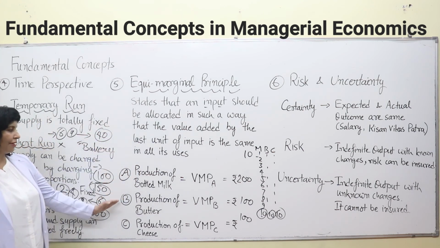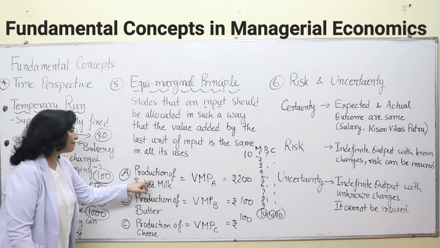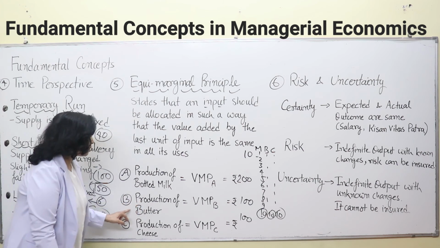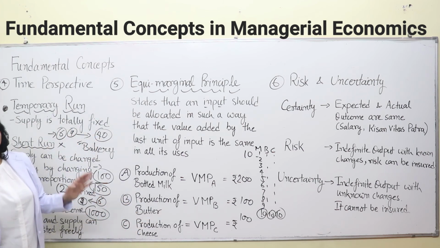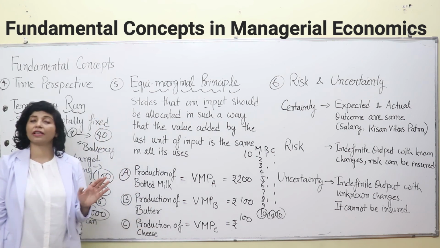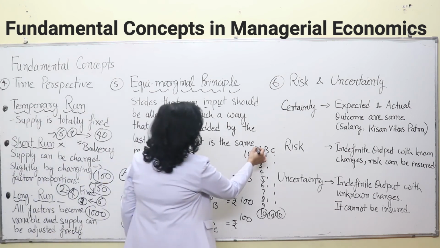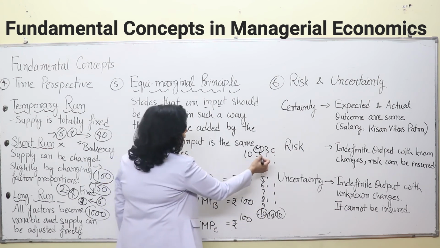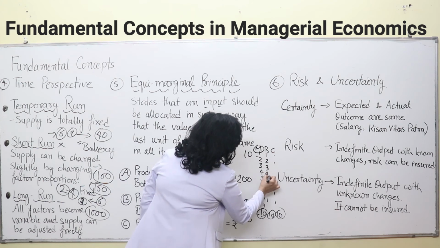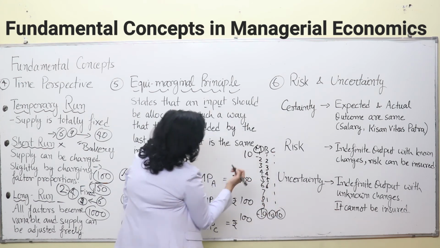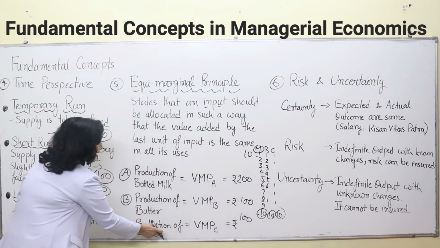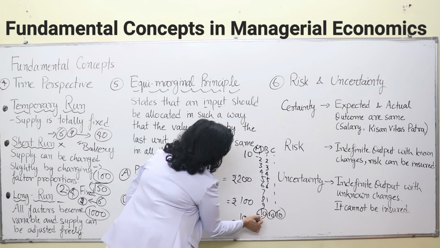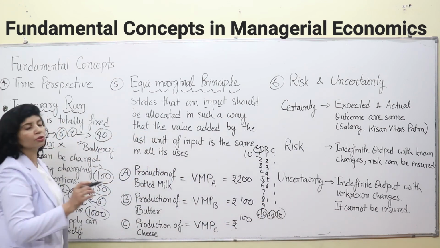Suppose we have engaged 10 workers for production of bottled milk in a certain dairy plant. For production of butter, again we have engaged 10 workers, and for production of cheese, again we have engaged 10 workers. So for milk we have 10 workers, and this one is the 10th worker. Again 1, 2, 3, up to 10 workers for butter, and for cheese production again 10 laborers. So the value added by the 10th worker in all three uses should be the same.